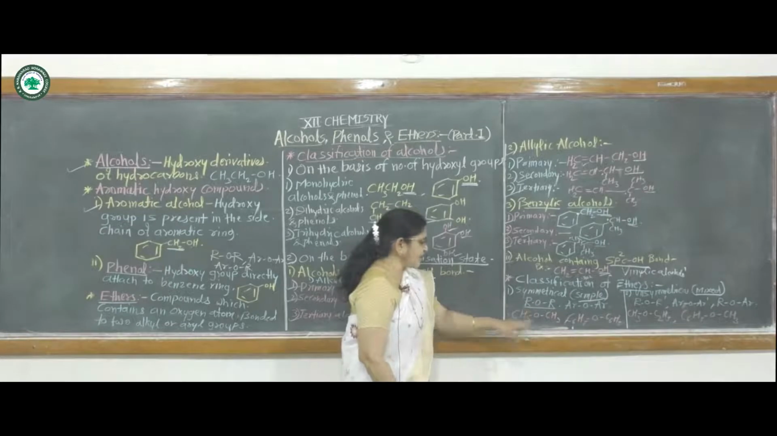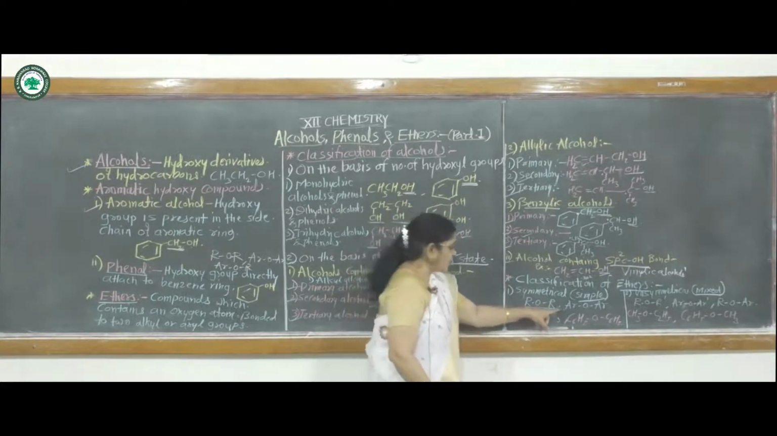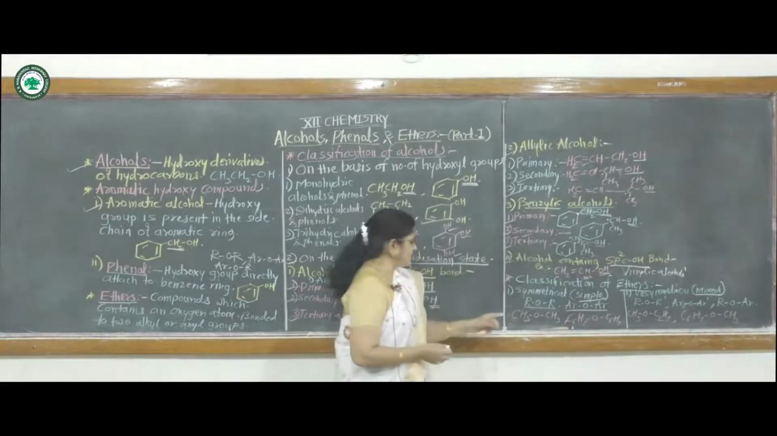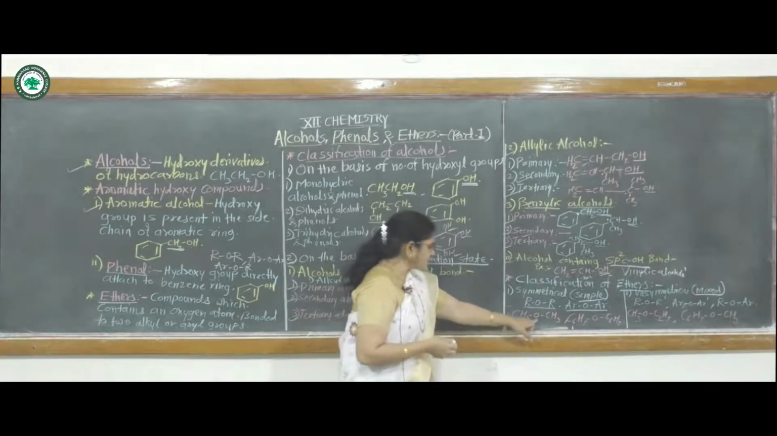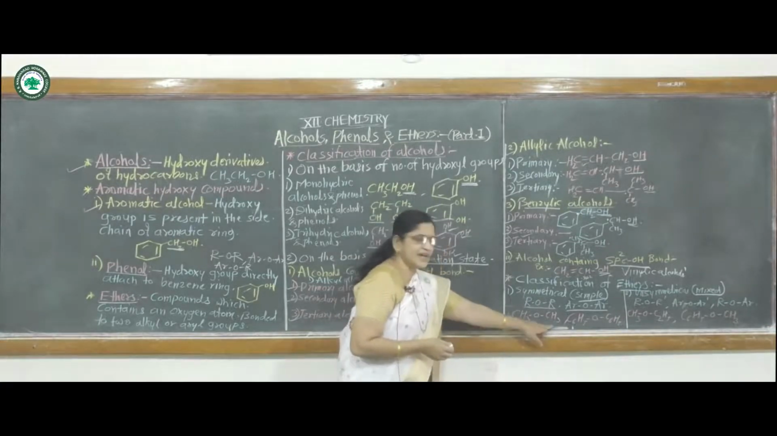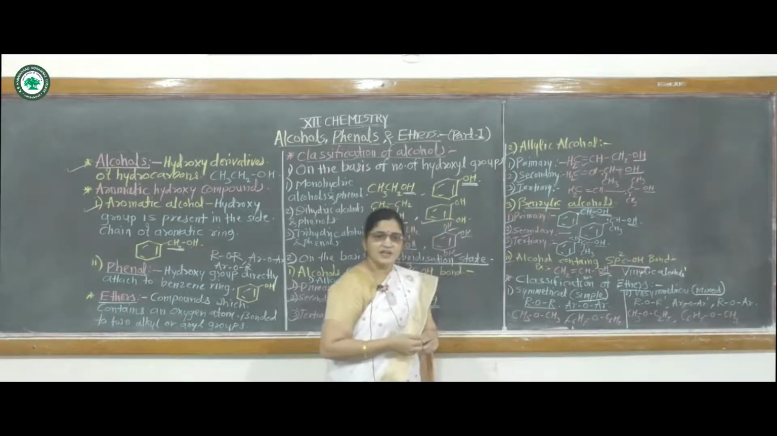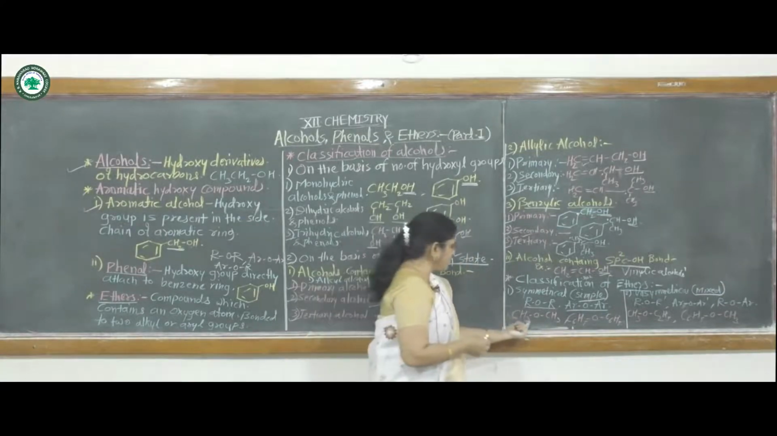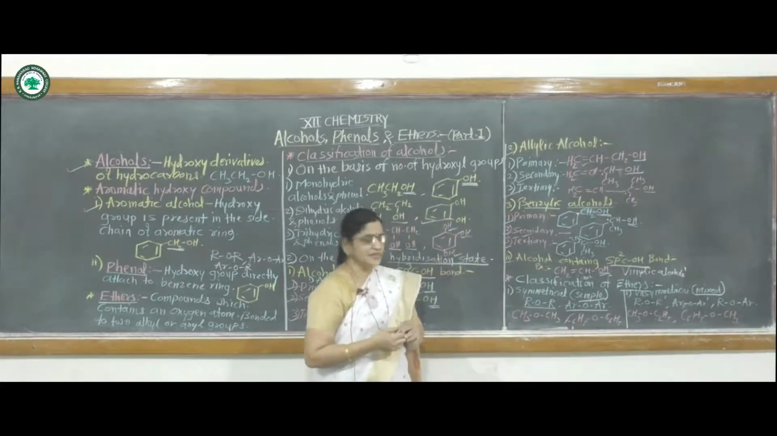In symmetrical ether, the two alkyl groups attached to the oxygen atom are the same, or the aryl groups attached to the oxygen atom are the same. These are called symmetrical or simple ethers. For example, on this oxygen atom two CH3 groups are attached. These are the same, hence this is an example of symmetrical ether. The name of this compound is dimethyl ether. That means two methyl groups are attached on this oxygen atom, hence it is called dimethyl ether.